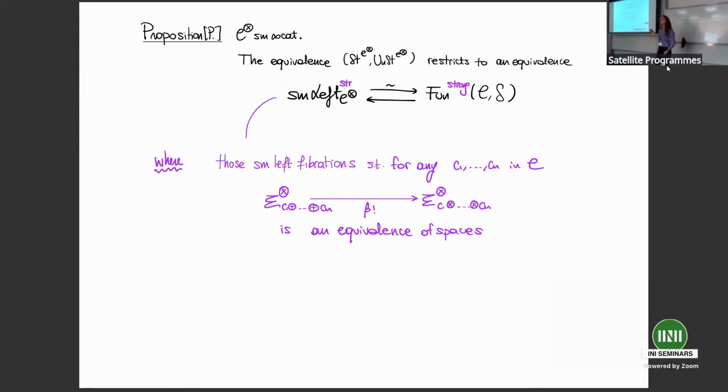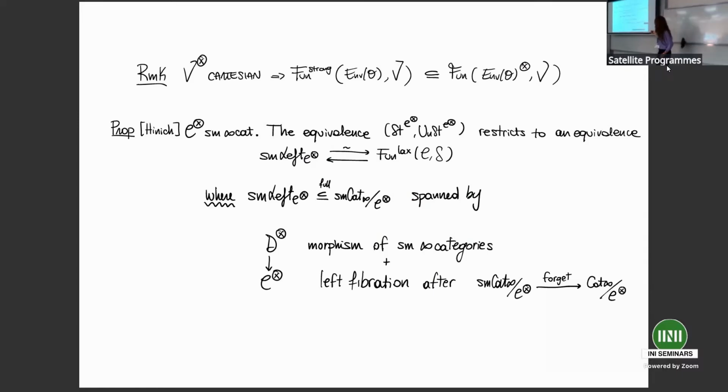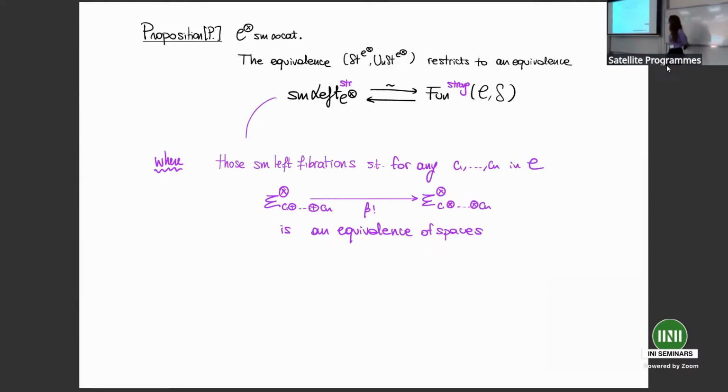Can I ask, just on this left fibration, you mean left fibration on the operator category, not on the underlying? No, exactly, yes, on the operator category. This is important, and this is because basically we are restricting the equivalence based on this inclusion. So our first result is that whenever we have a symmetric monoidal category, then the straightening and unstraightening equivalence for the infinity category of operators restricts to an equivalence between strong monoidal functors and strong symmetric monoidal fibrations, namely those fibrations which satisfy this property on the fiber.